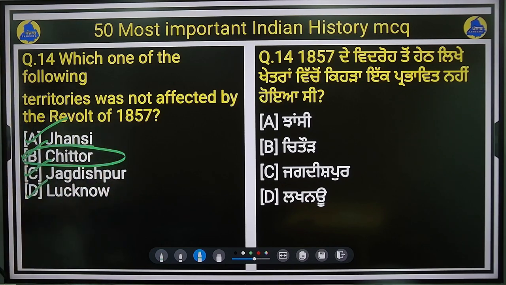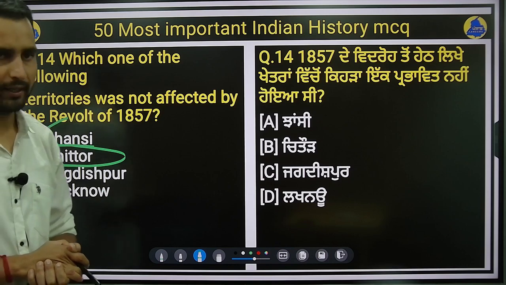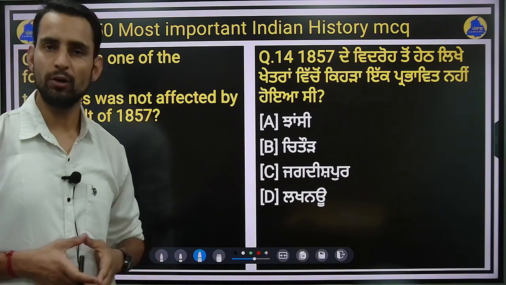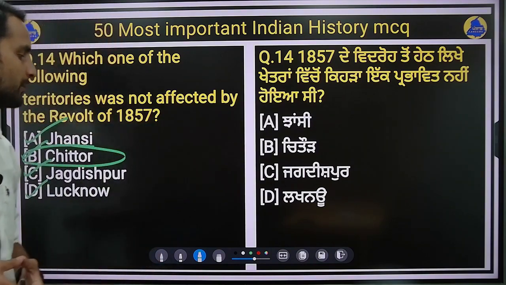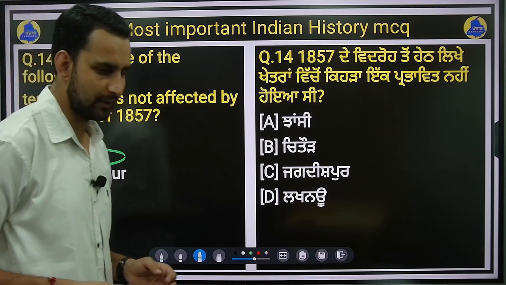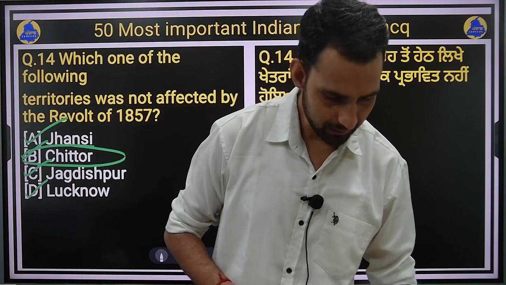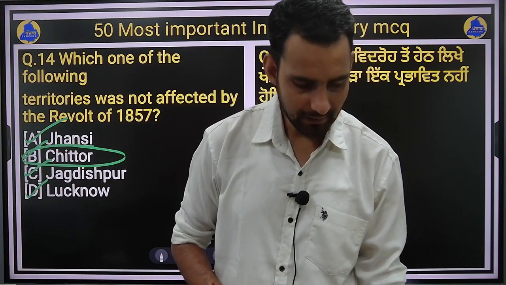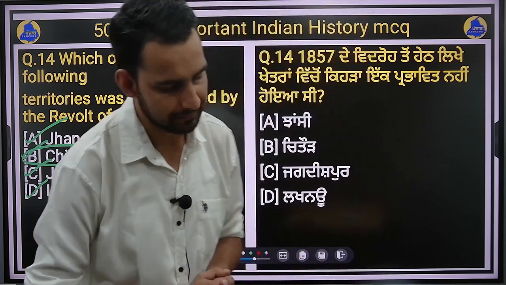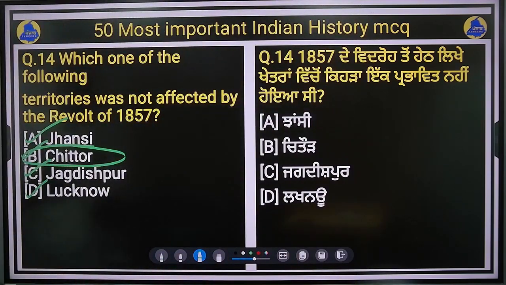Chittor is the princely state which has not participated in, or been affected by, the revolt of 1857. So that was the right answer for question number 14, right? So next question.